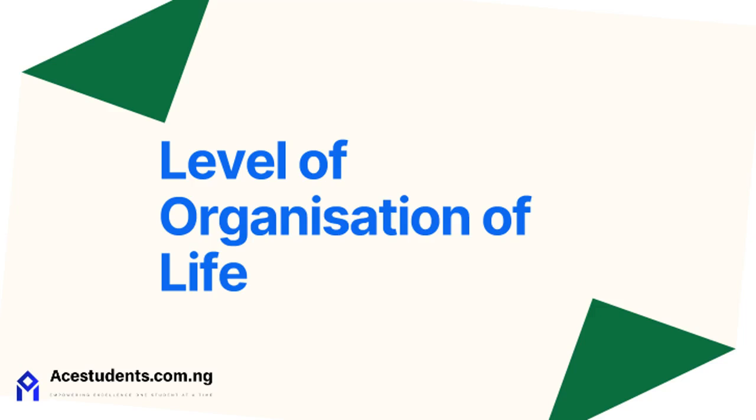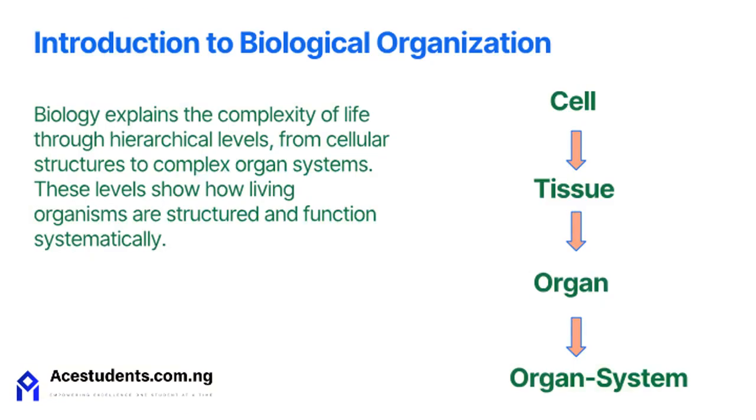Welcome to this presentation on the levels of organization in biology, where we explore the hierarchical structure from cells to organ systems, highlighting how life functions at each level. In biology, we observe a fascinating hierarchy that organizes life from the simplest cell to the most complex organ systems, each level playing a critical role in sustaining life. The different levels of organization of life are cell, tissue, organ, system.